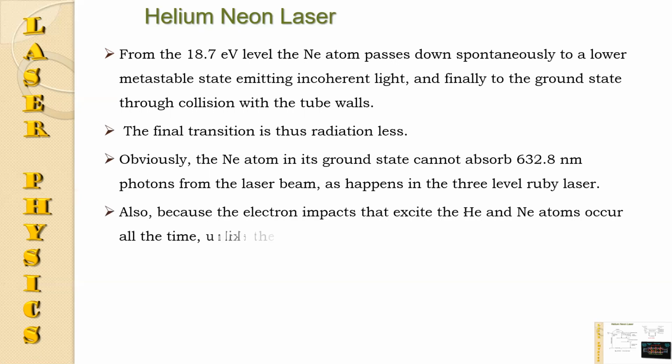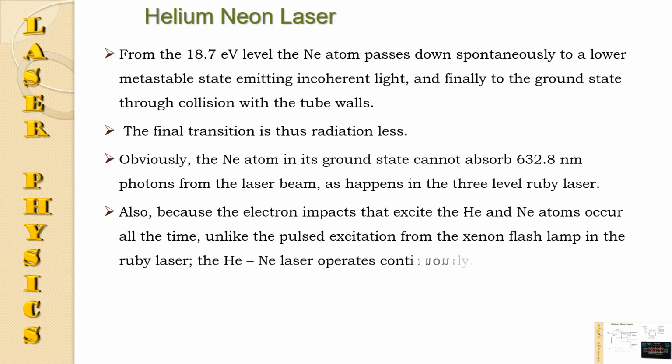Also, because the electron impact that excites helium and neon atoms occurs all the time, a continuous laser is obtained in the case of the helium neon laser.